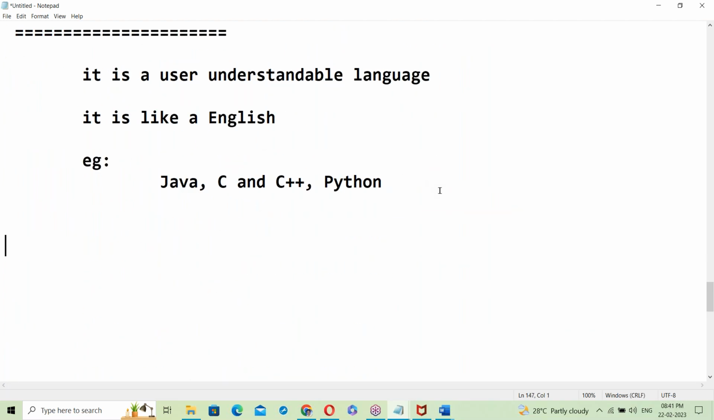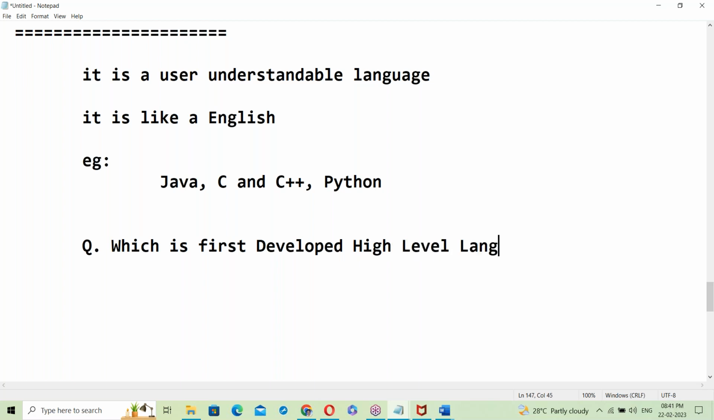Now, a question for you. Which was the first developed high level language? Can you tell me? Anyone have an idea about this one?